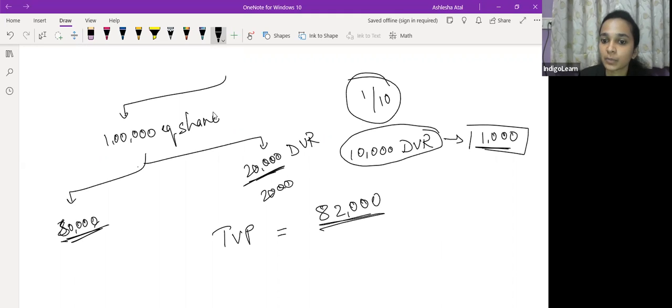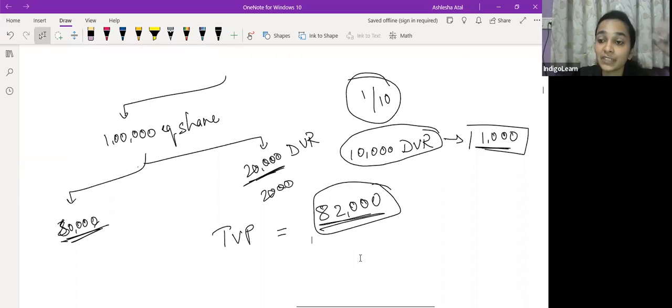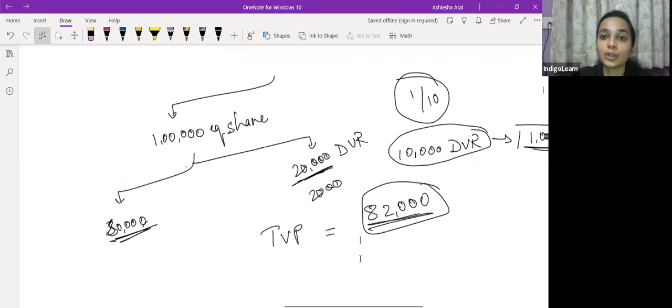The total voting power is 82,000. So ये जो total voting power है, it includes DVRs का भी voting power. So जब DVR issue कर रही है company will have to make sure that the total voting power which the equity shareholders with differential voting rights have, it should not be more than 74% of the total voting power of the company.